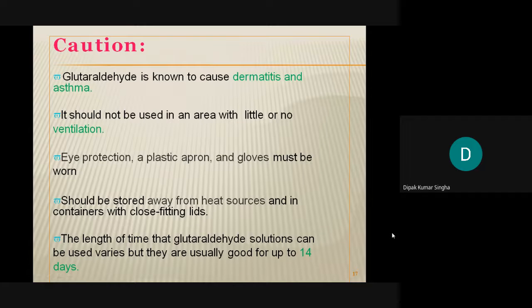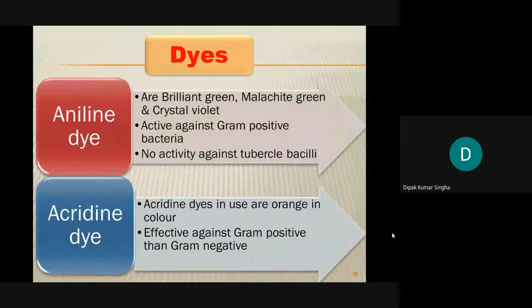The length of time a glutaraldehyde solution can be used is usually very good, up to 14 days. So when you use glutaraldehyde once, for 14 days microorganisms cannot grow in this area. Next, the dyes: aniline dyes and acridine dyes. These are used as sterilizing agents. One is brilliant green dye, or malachite green, or crystal violet.